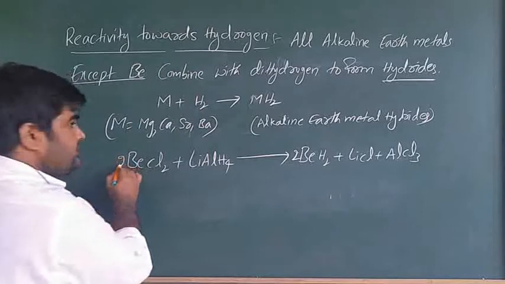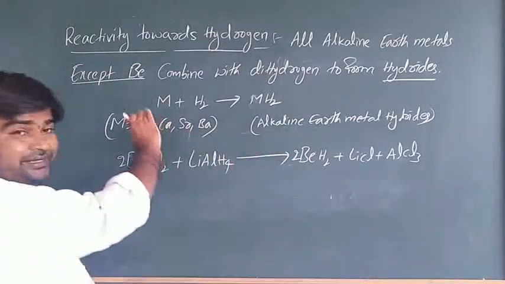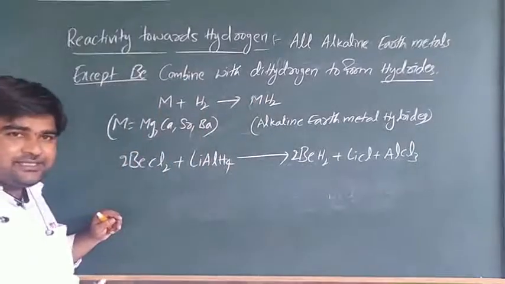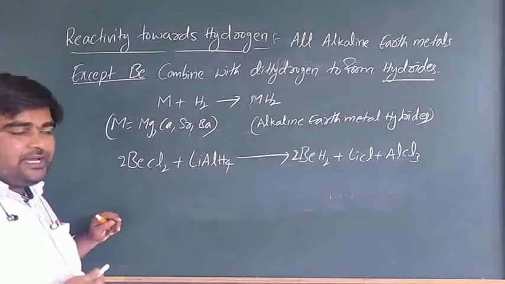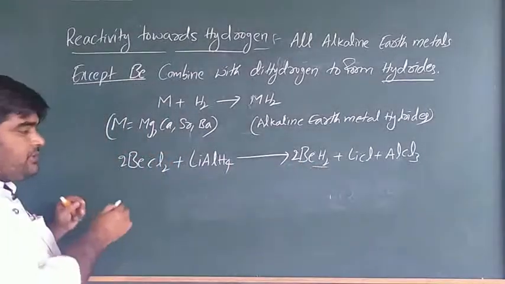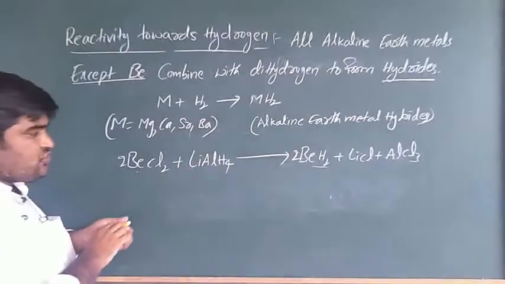Is it clear? Beryllium does not react directly with hydrogen to form metal hydrides like the alkaline metal hydrides. But beryllium hydride we can prepare from beryllium chloride reacting with the reducing reagent. It is a strong reducing reagent.